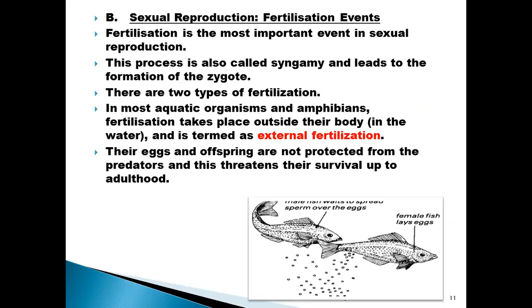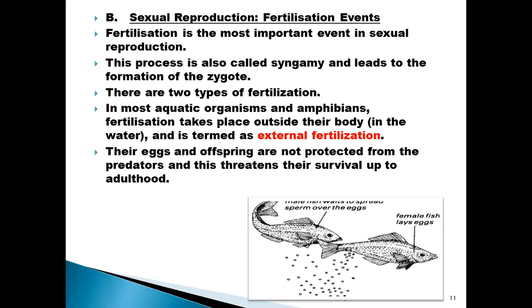Sexual reproduction, fertilization events. Fertilization is the most important process in sexual reproduction. The process of fusion of gametes is called syngamy. Fertilization occurs either in external medium or inside the body of the female organism. Thus, there are two types of gametic fusion, namely external fertilization and internal fertilization.